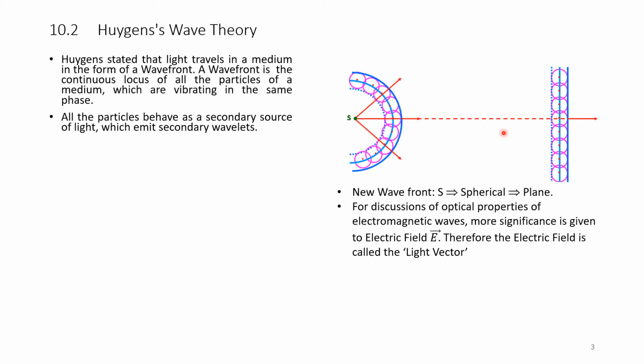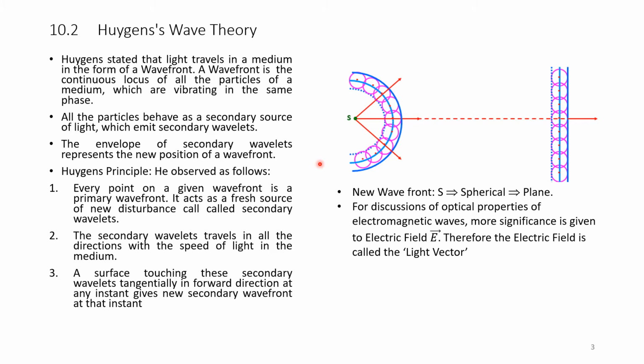For the discussion of optical properties of electromagnetic waves, more significance is given to the electric field vector E. Therefore, the electric field is called the light vector. Please note that for all practical purposes and calculations, we take the electric field as the light vector. The envelope of secondary wavelets represents the new position of a wavefront.